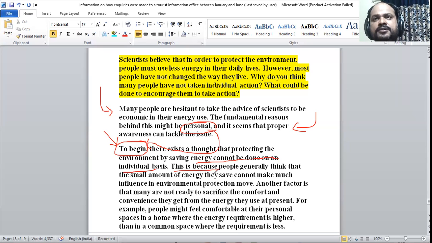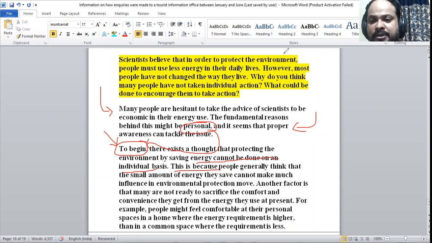This is because, to be clearer, to explain it further, I can say this is because people generally think that the small amount of energy they save cannot make much influence in the environmental protection move. So if they save 1 unit or 2 units of power, they won't be thinking that this will make that much influence in the environmental protection move.